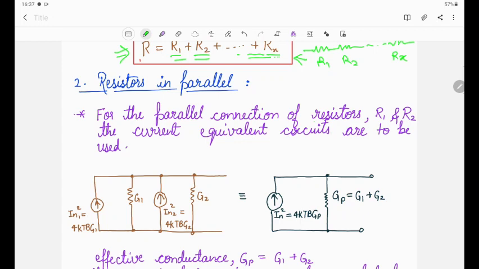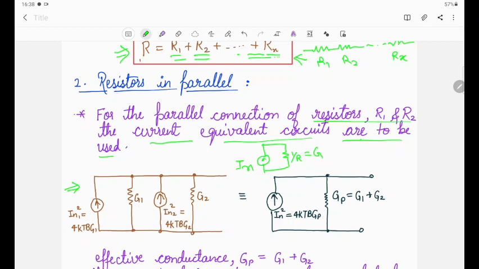For the parallel connection of resistors R1 and R2, the current equivalent circuits are to be used, because, as I told you in the earlier case, when the resistances are parallel, a current source will be there like this, that will generate the equivalent noise current. This is the output resistance. This will be 1 by R and it will be equal to G, that is conductance. So this is the parallel connection of the resistances.